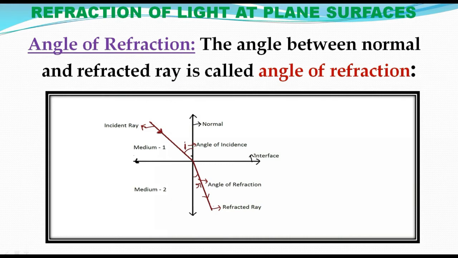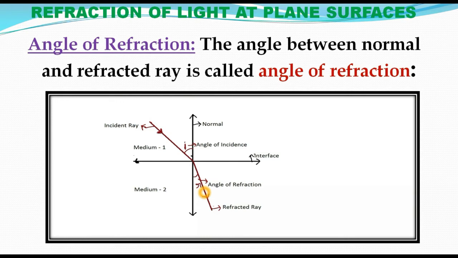We can see in this figure, I is the angle of incidence, the angle between the incident ray and the normal. In the same way, R is called the angle of refraction, the angle between the normal and the refracted ray.